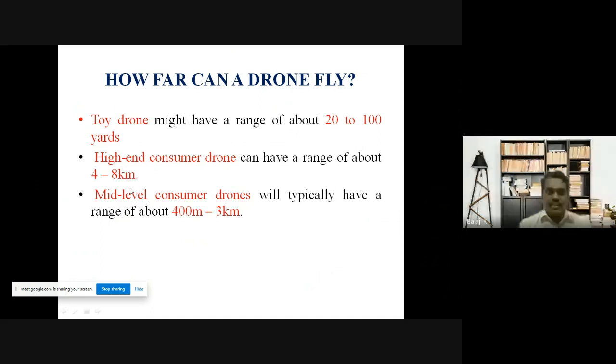Mid-level consumer drones will cover a distance of 400 meters to 3 kilometers. So it depends on whether your drone is a toy drone or a low-level, medium-level or high-level drone. According to that, the distance will vary. Nowadays a lot of research is going on to improve the distance and to modify the design of existing drones. As of now, this is the information I am giving.